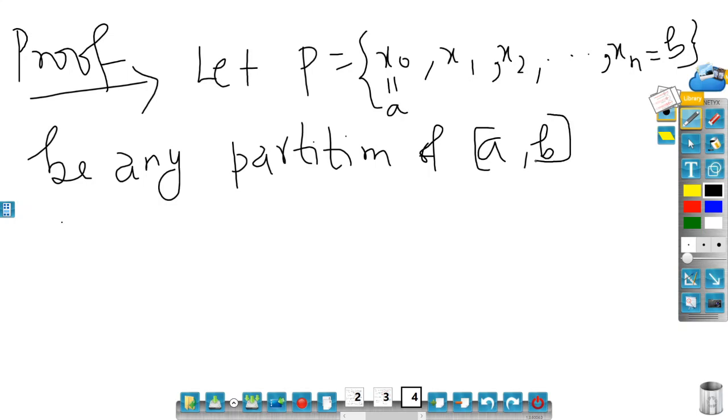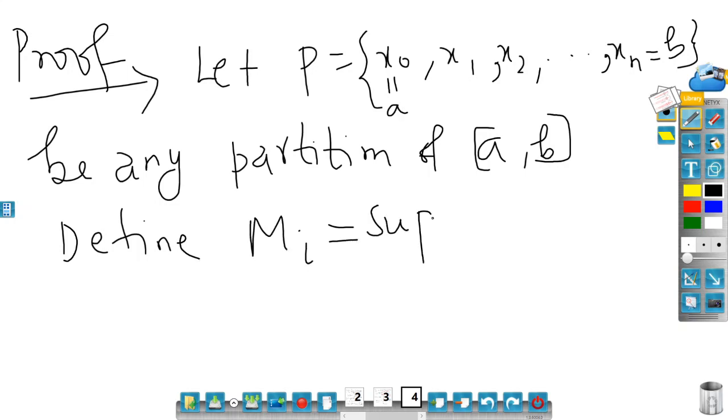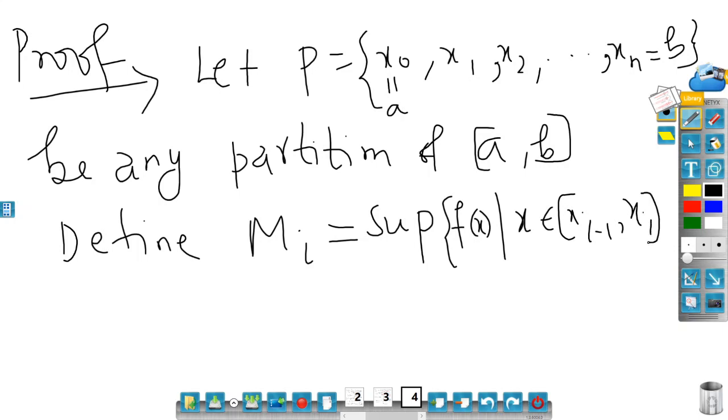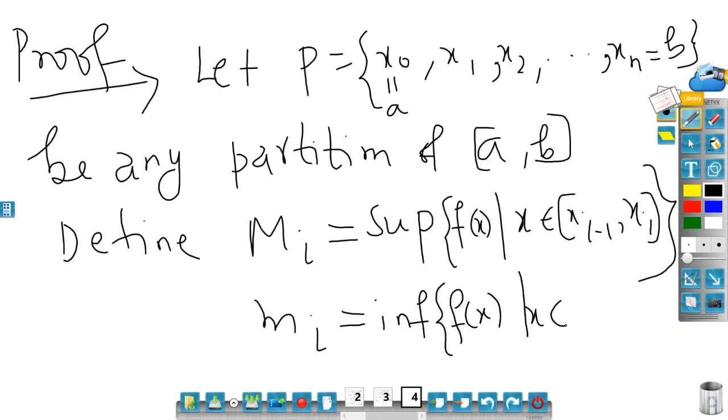Now define capital Mi and small mi. Capital Mi is the supremum of f of x such that x belongs to the interval from xi minus 1 to xi, and small mi is the infimum of f of x such that x belongs to the interval from xi minus 1 to xi.